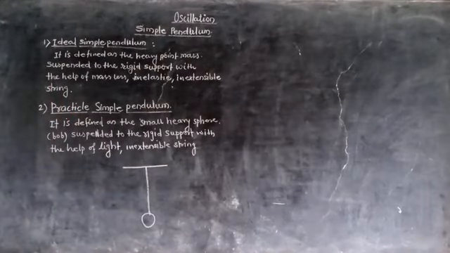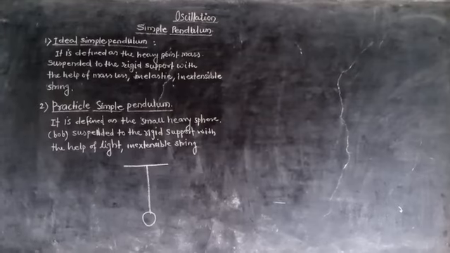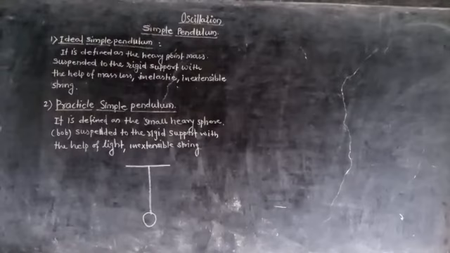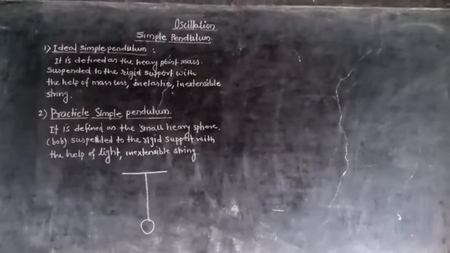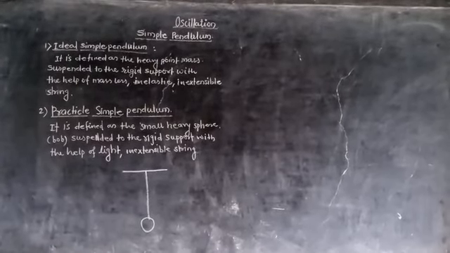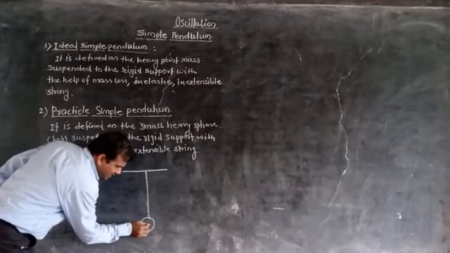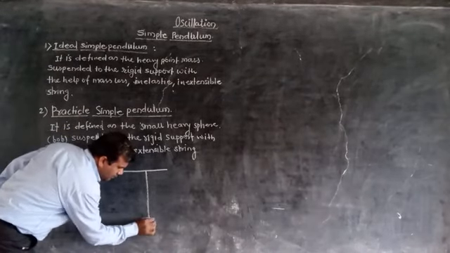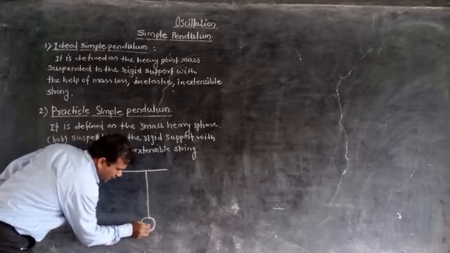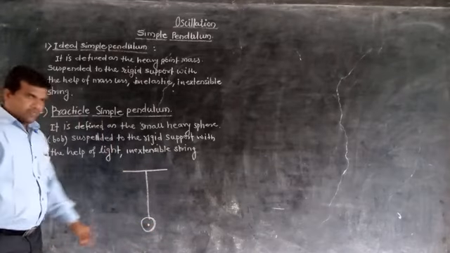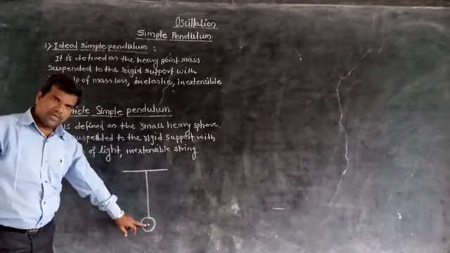This small sphere or bob is suspended to the rigid support with the help of a massless string, which is inextensible, and this point is, suppose, the center of gravity of the bob.